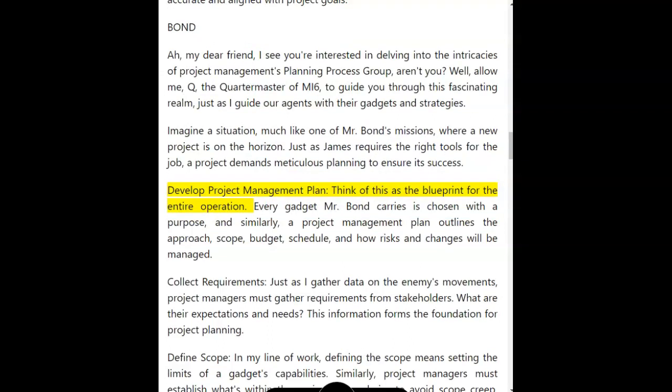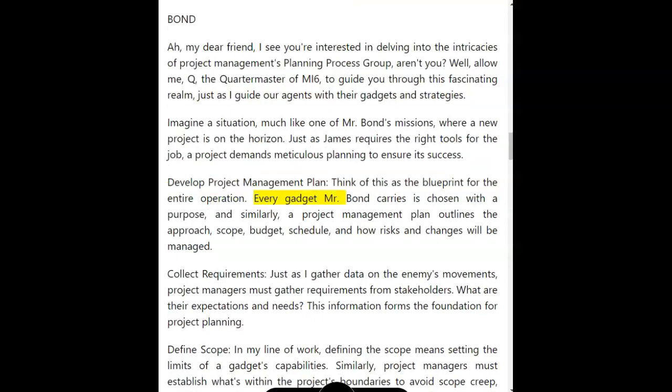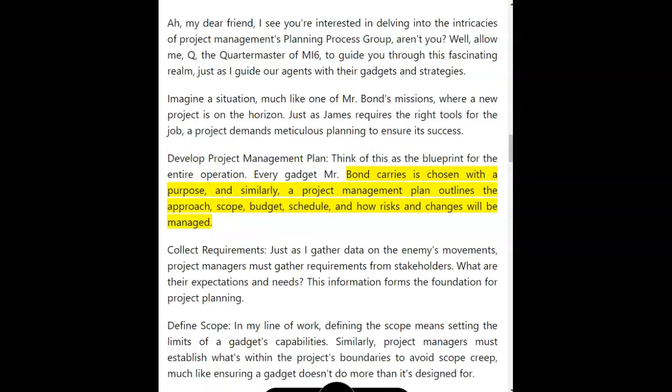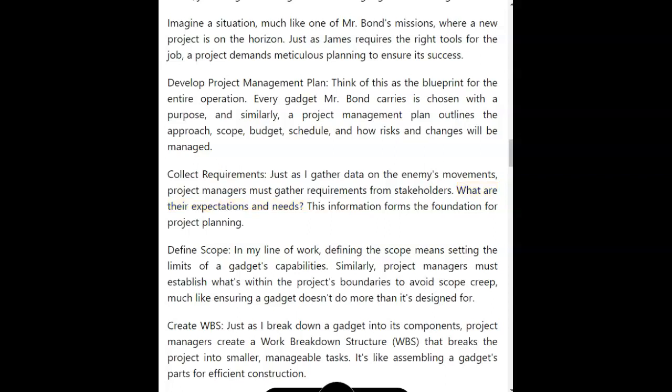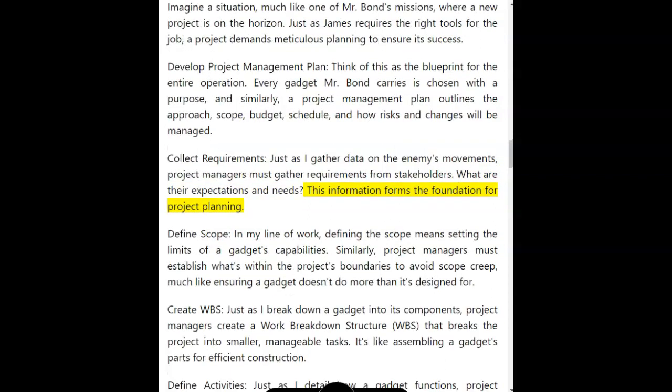Develop project management plan. Think of this as the blueprint for the entire operation. Every gadget Mr. Bond carries is chosen with a purpose, and similarly, a project management plan outlines the approach, scope, budget, schedule, and how risks and changes will be managed. Collect requirements. Just as I gather data on the enemy's movements, project managers must gather requirements from stakeholders. What are their expectations and needs? This information forms the foundation for project planning.